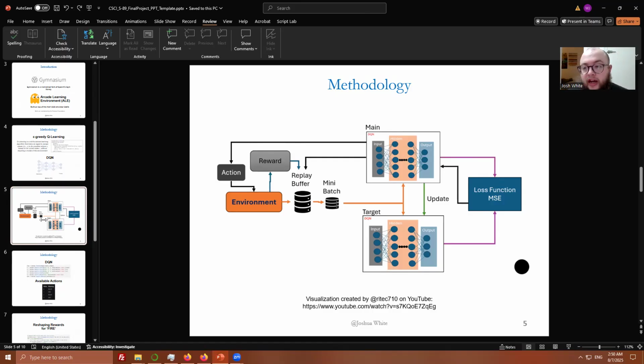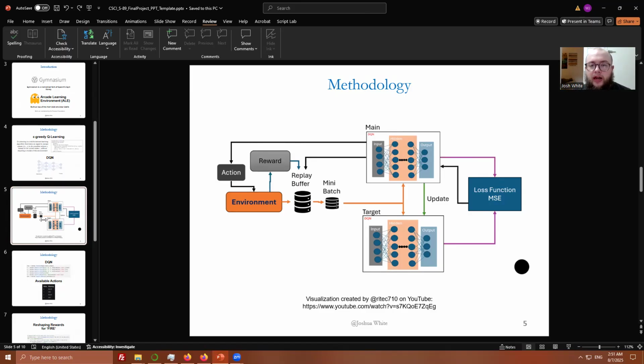The main model is the active policy model, being trained to evaluate Q values of each action given a state. The target model is identical to the policy model, except its weights are only updated to match the main model every 1,000 loops, or however many you choose. This target model also evaluates Q values that serve sort of as the true values that we use to evaluate the loss in the main policy model. In this way, we have a sort of floating target that improves alongside the main policy model, yet keeps it grounded, keeps training consistent, and discourages divergence.